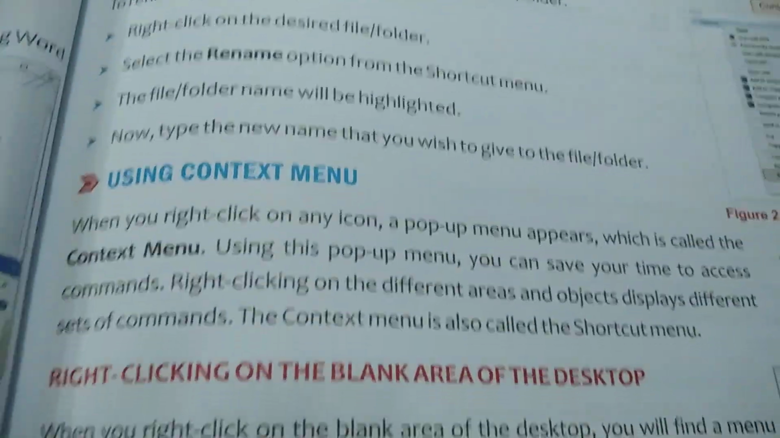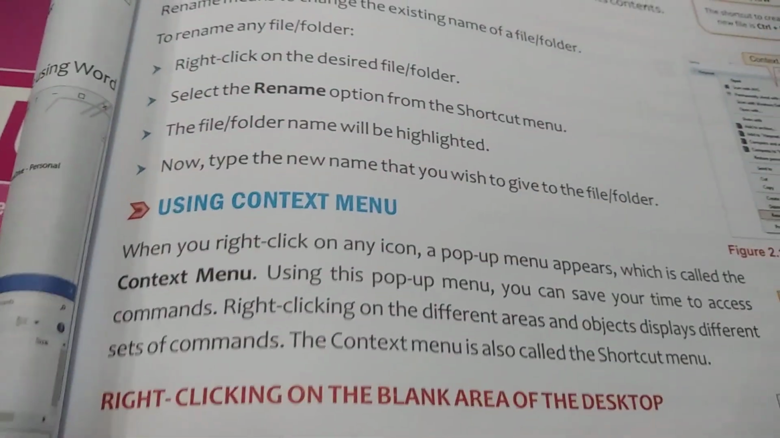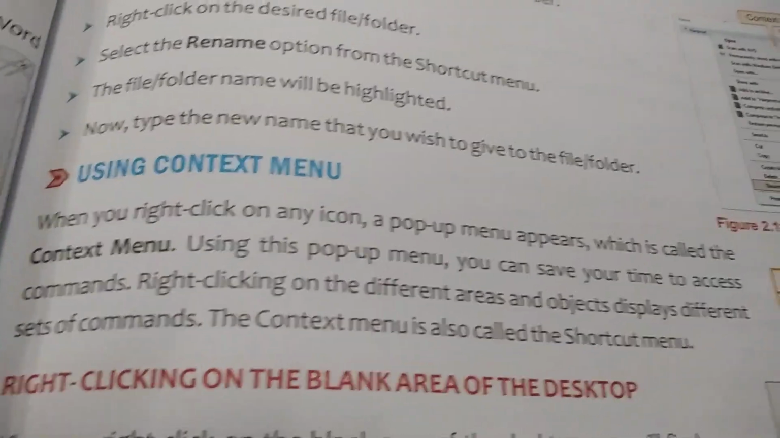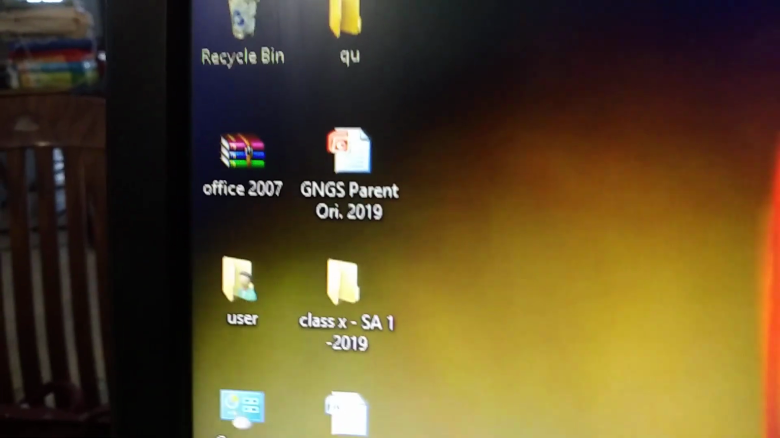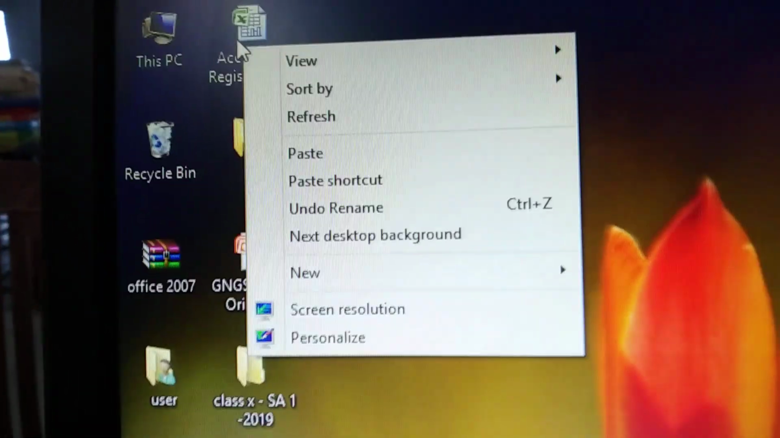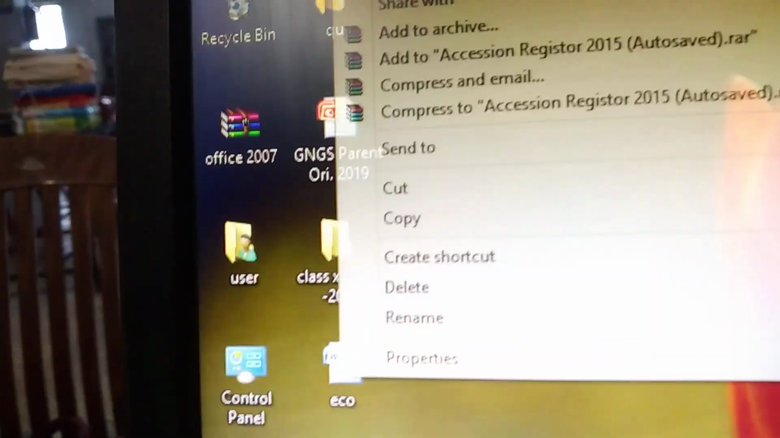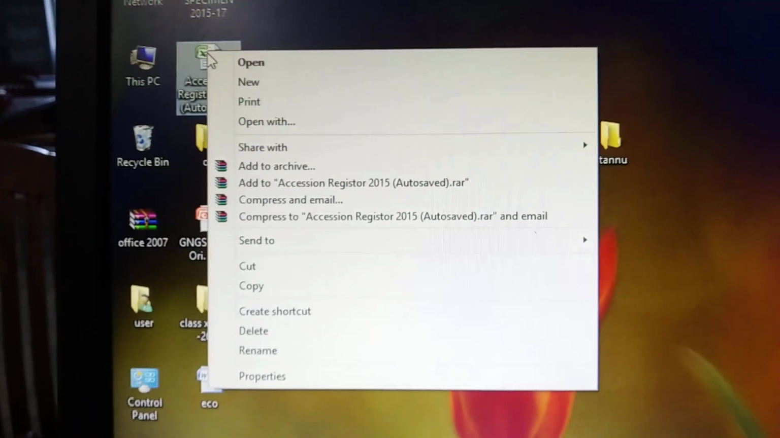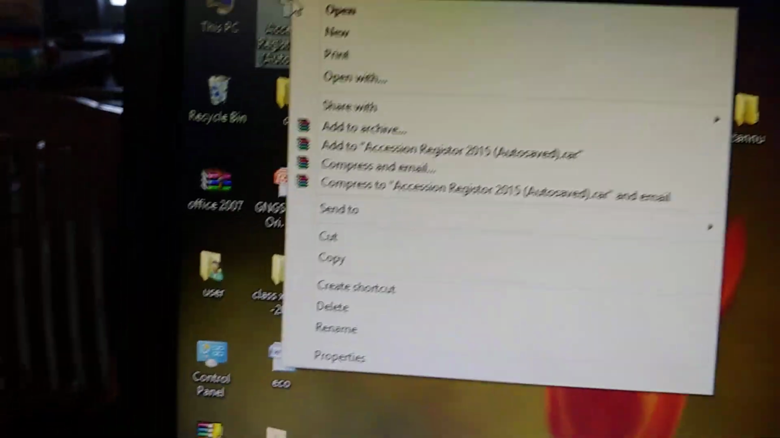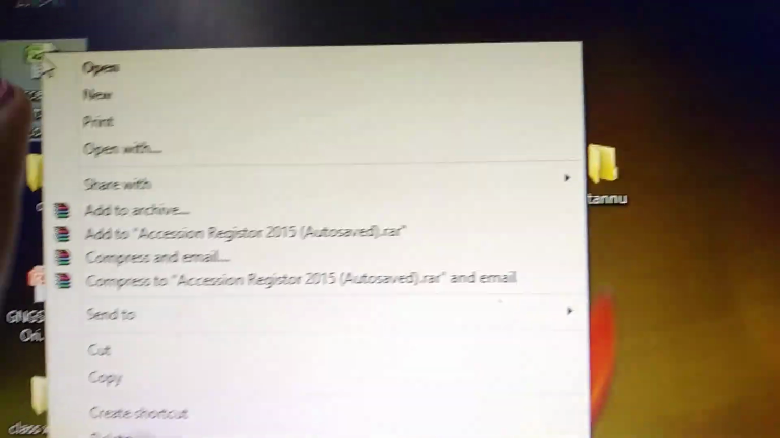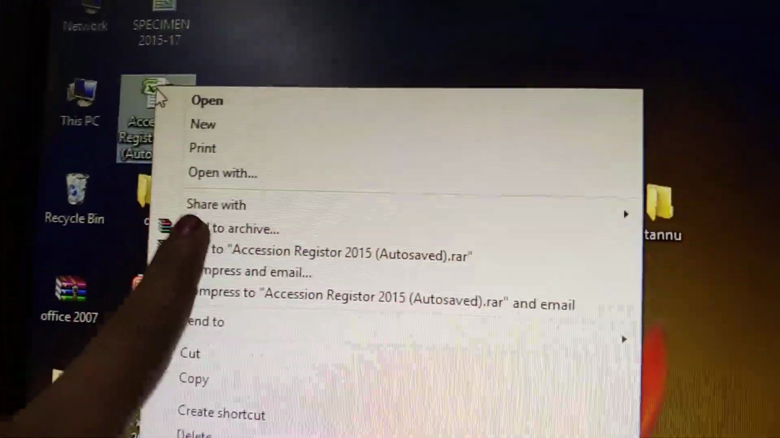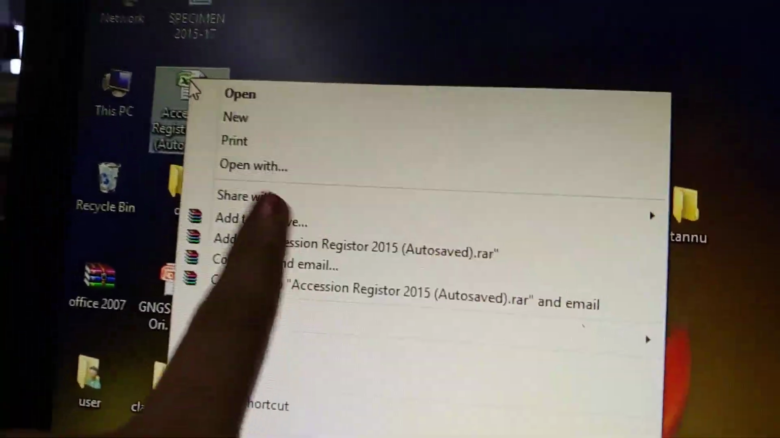Using the context menu. What is the context menu? When you right-click on any icon, a pop-up menu appears, which is called the context menu. Look, this is the file and folder. When we right-click on any file or folder, it shows a list like this. This is called the context menu. When we select any one of the options, each has its particular command.